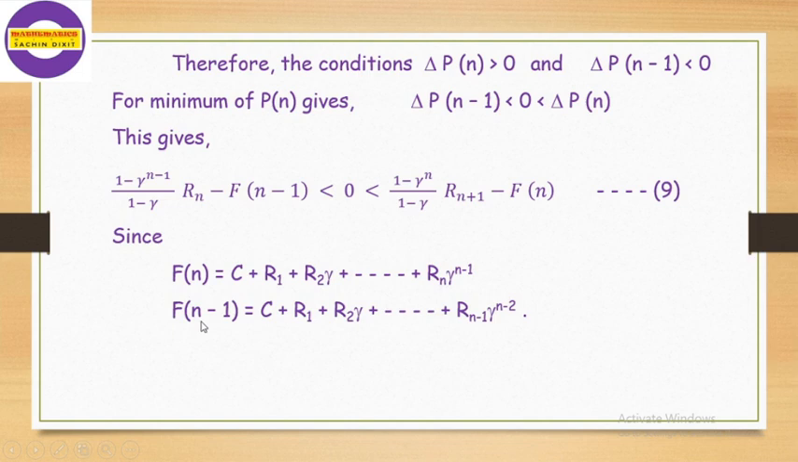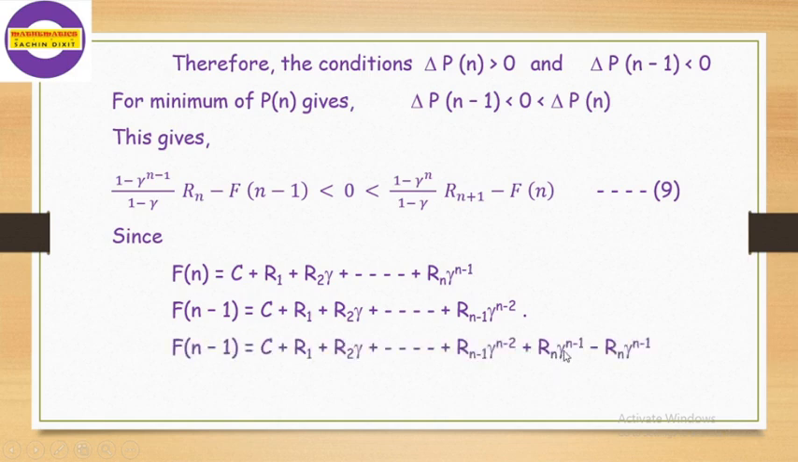Just replace n by n minus 1, we get the expression as C plus R1 plus R2 gamma plus so on Rn minus 1 gamma raised to n minus 2. Now to convert this expression into this Fn formula, we have to add one term and subtract one term, and that term is nothing but Rn gamma raised to n minus 1. We have to add this term as well as subtract this term.